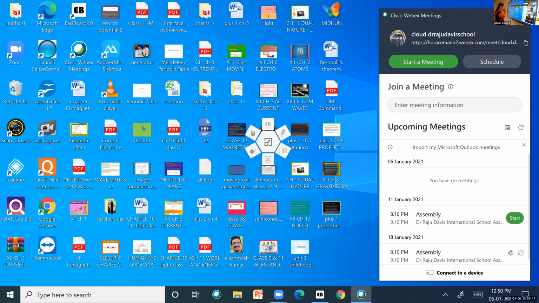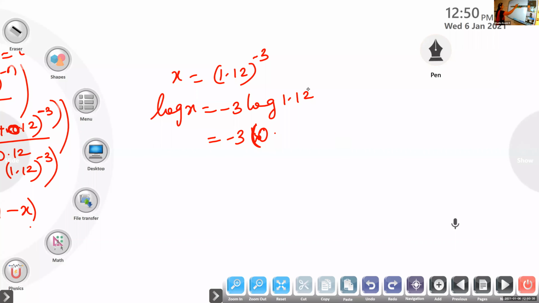Here it is not seen already. It is not seen on the log table. Aishwarya, can you give the value? What is log of 1.12? Ma'am, I don't have the log table. You don't have the table, I know, ma'am.